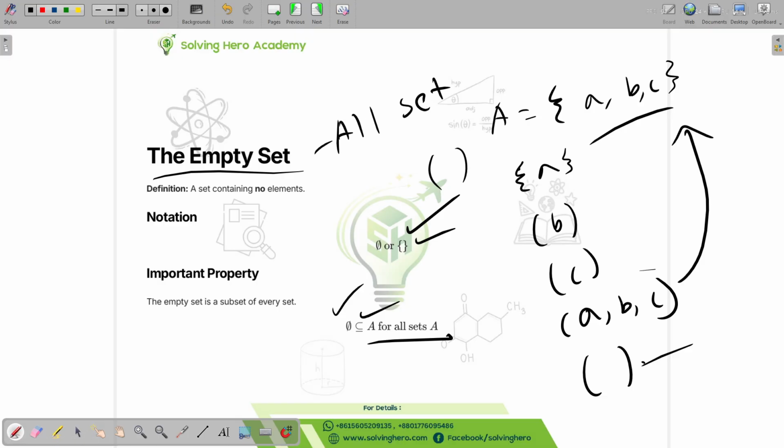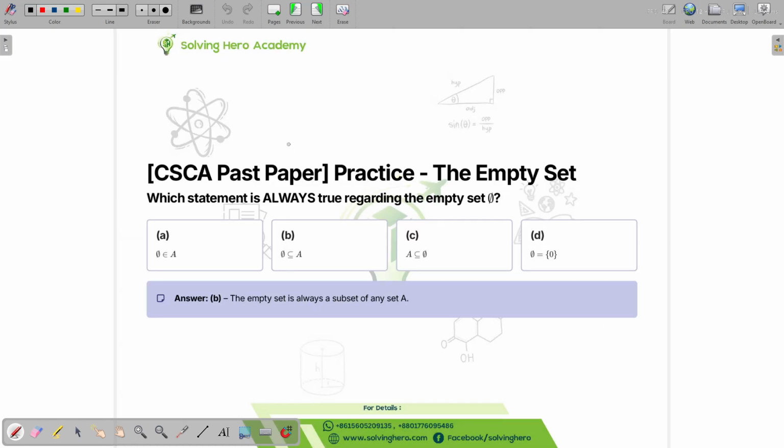Okay, now let's look at this question. Which statement is always true regarding the empty set? The empty set will always belong to a set.